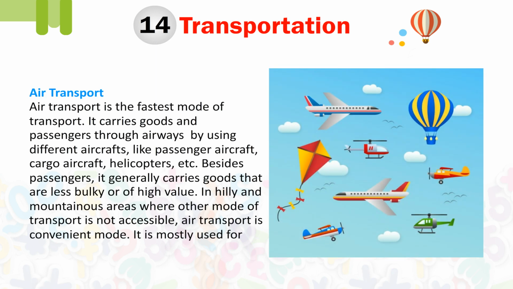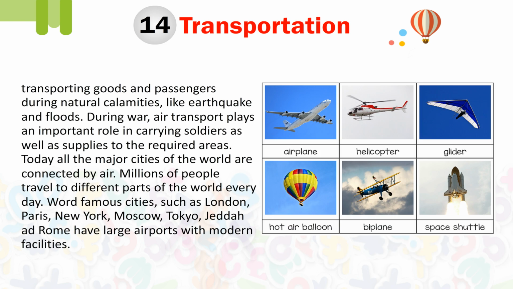Air transport. Air transport is the fastest mode of transport. It carries goods and passengers through airways by using different aircraft like passenger aircraft, cargo aircraft, helicopters, etc. Besides passengers, it generally carries goods that are less bulky or of high value. In hilly and mountainous areas where other modes of transport are not accessible, air transport is a convenient mode. It is mostly used for transporting goods and passengers during natural calamities like earthquakes and floods.